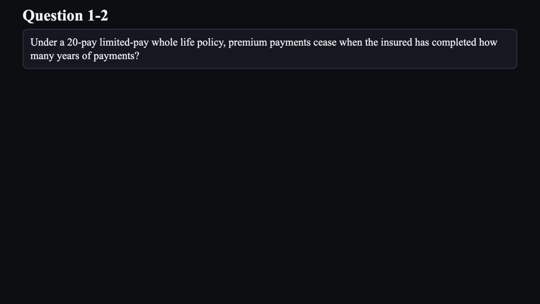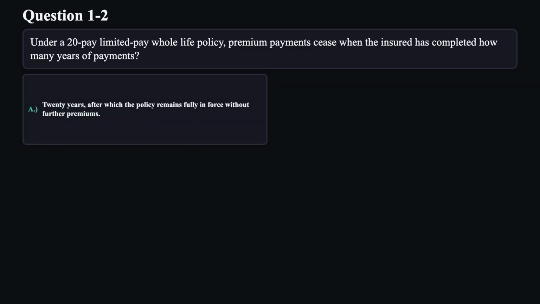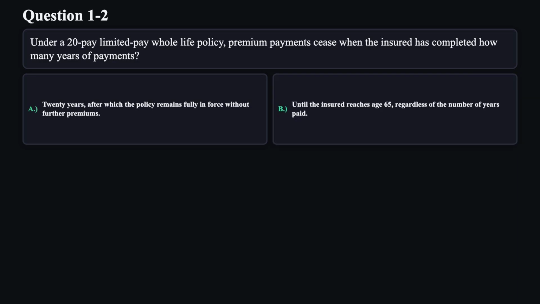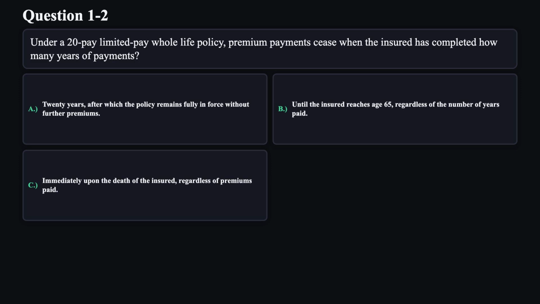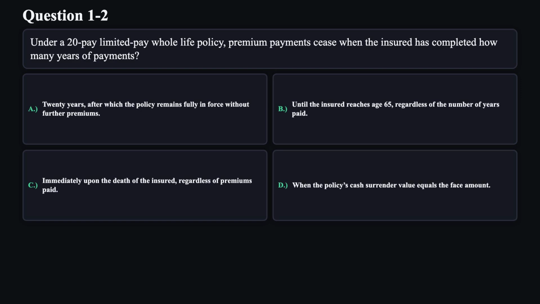Question 2. Under a 20-pay limited pay whole life policy, premium payments cease when the insured has completed how many years of payments? A. 20 years, after which the policy remains fully in force without further premiums. B. Until the insured reaches age 65, regardless of the number of years paid. C. Immediately upon the death of the insured, regardless of premiums paid. D. When the policy's cash surrender value equals the face amount.